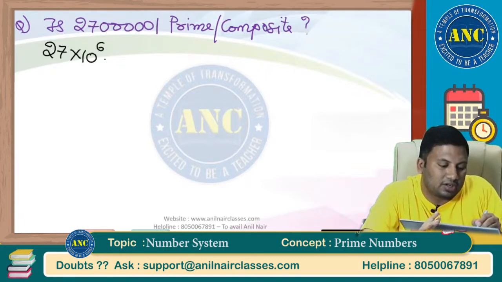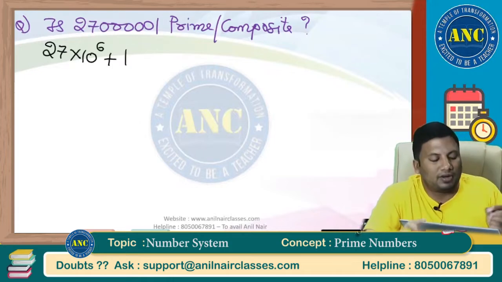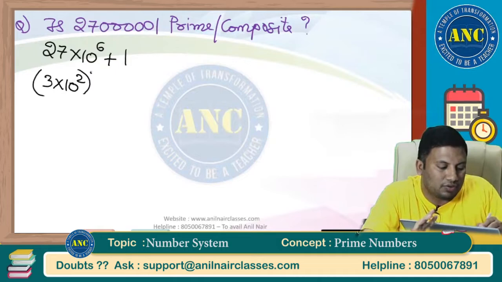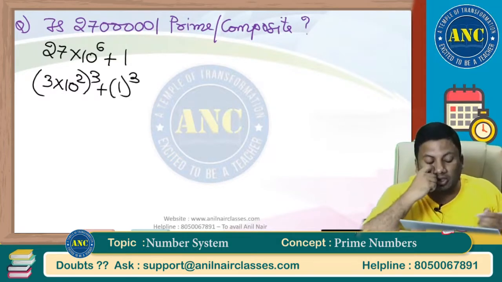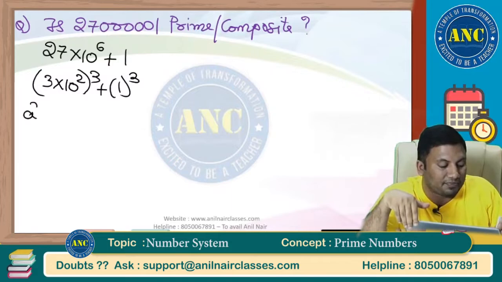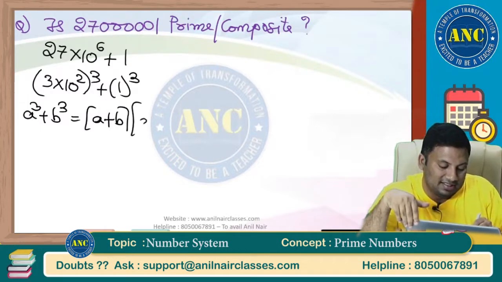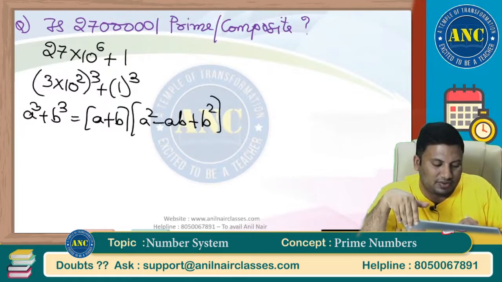This is nothing but 27 into 10 power 6 plus 1. These are nothing but 3 into 10 square, whole cube, plus 1 whole cube. Am I right? So, these are nothing but a cube plus b cube, which is a plus b into a square minus ab plus b square.